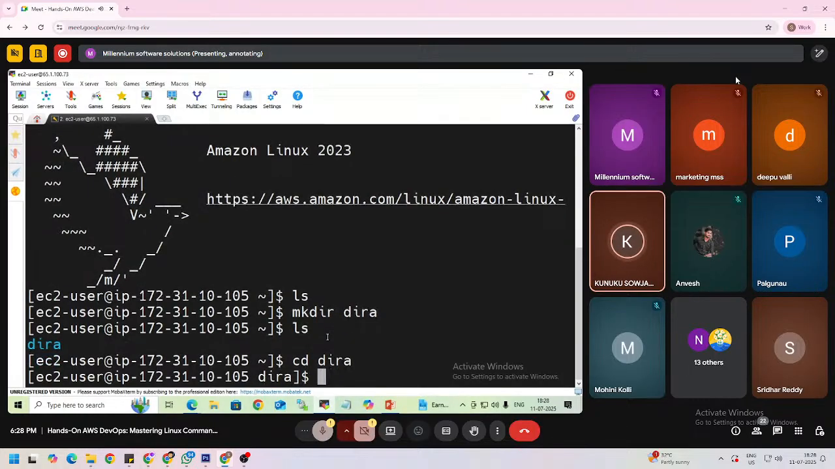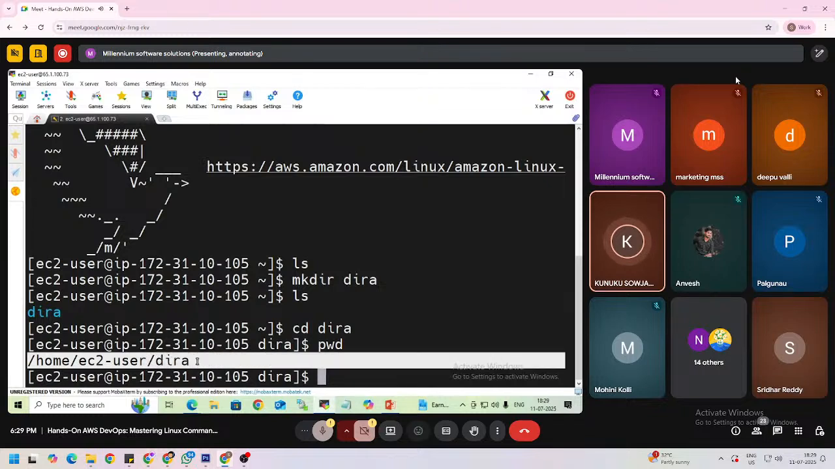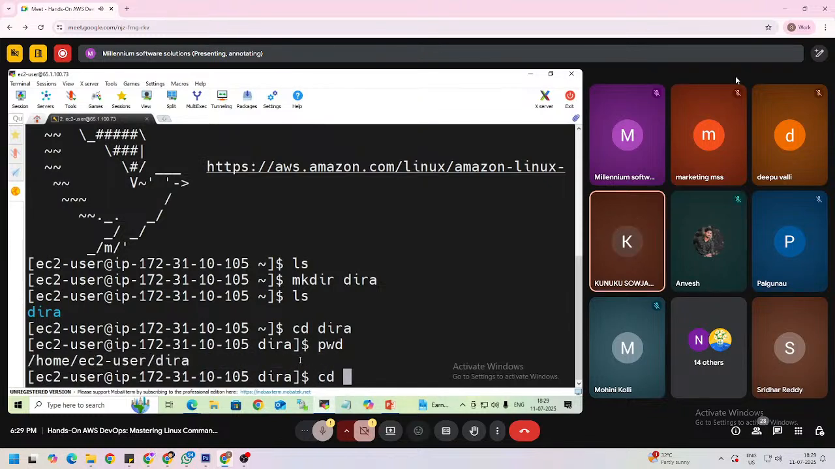Press enter. Before, I was in the ec2-user home directory. Here you can execute one command, that is pwd. pwd means present working directory. If you don't know where you are, you can execute this command and it will display your current working directory, right? Press enter. So here I am in home, inside the ec2-user directory, and inside directory A. If you want to go back, I can use cd hyphen.